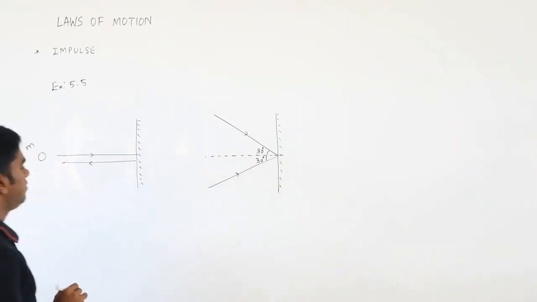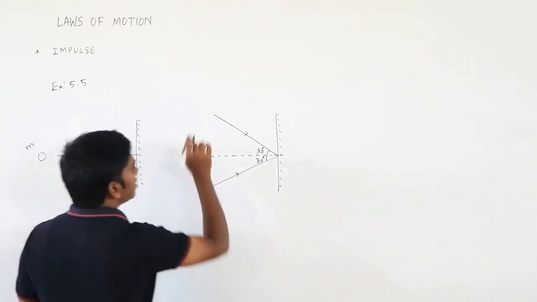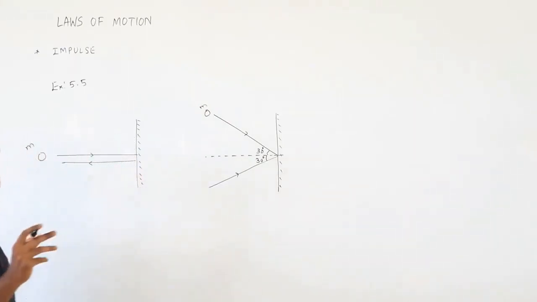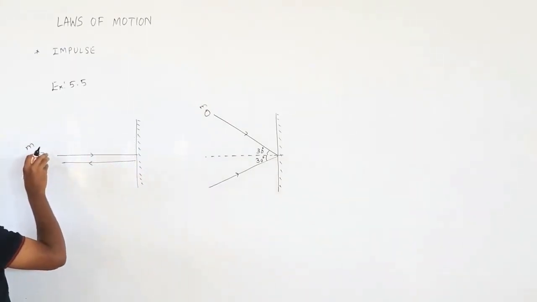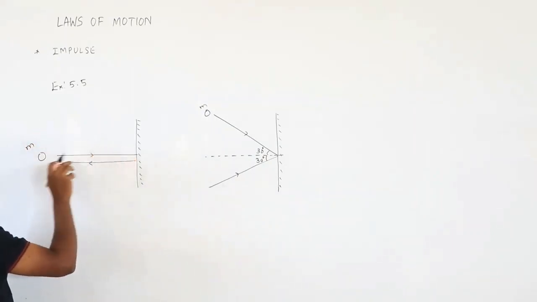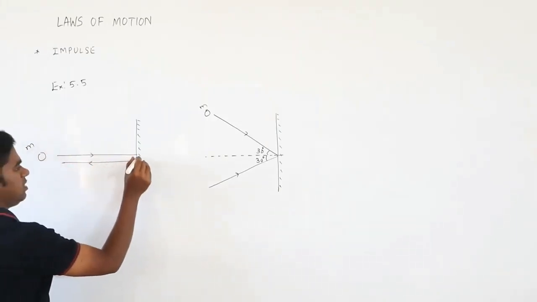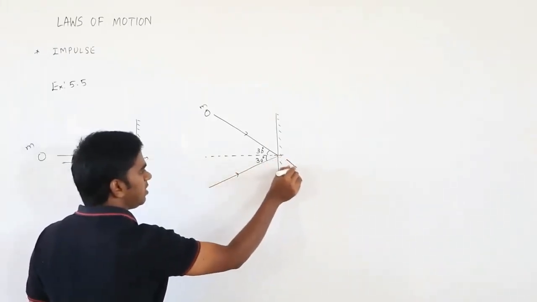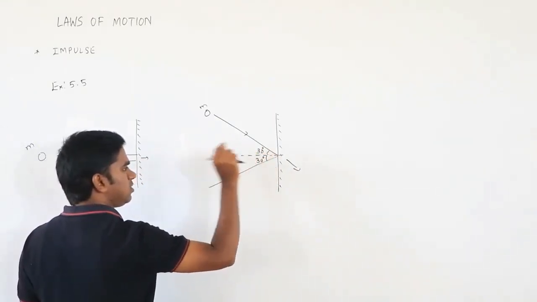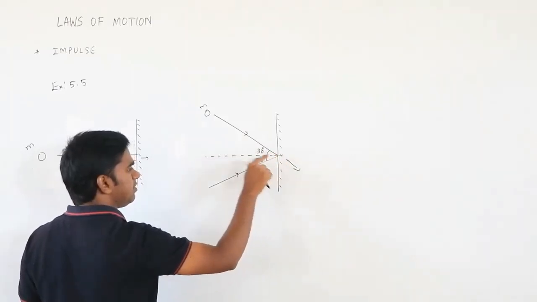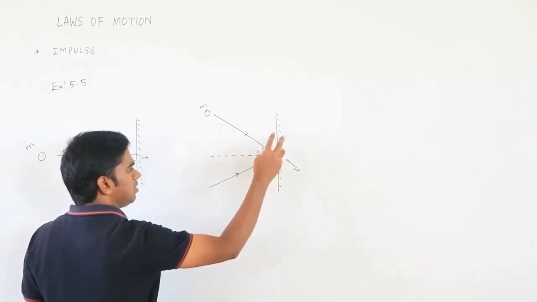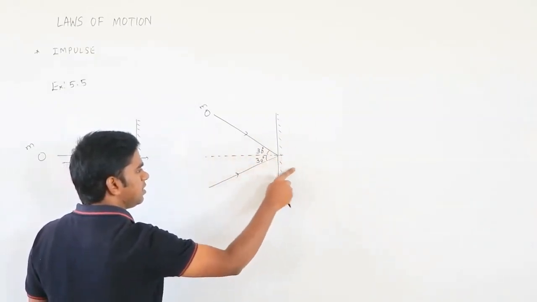What they are asking in the first question, with the same qualities, mass m only, is: what is the direction of applied force? This ball will apply some force for a very short interval of time. In what direction? It doesn't mean that it is applying in this direction. No, because the direction of applied force may be different; there may be a change in the structure of the wall or something.